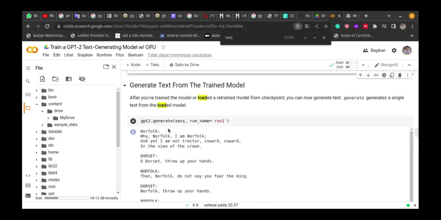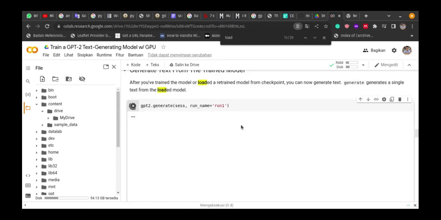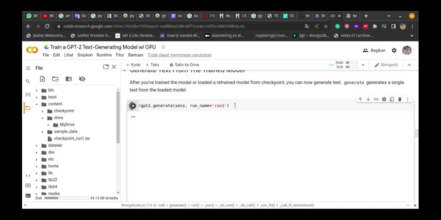And this is the section for the random generated story. Yeah, in here it looks like we don't need to provide some trigger sentence, but I think it generates a random trigger sentence inside.